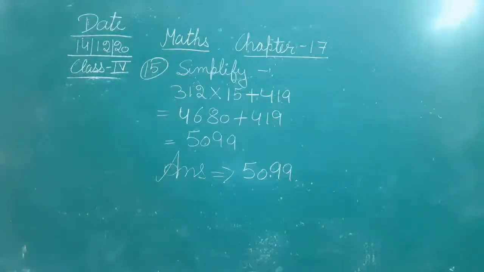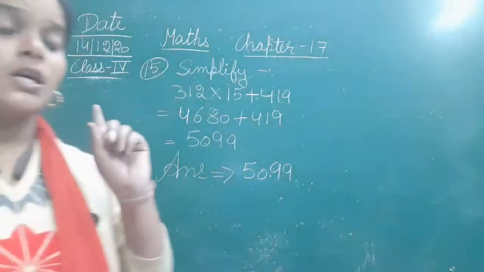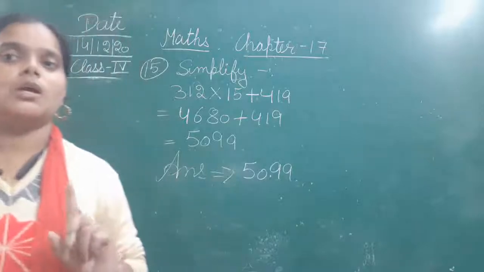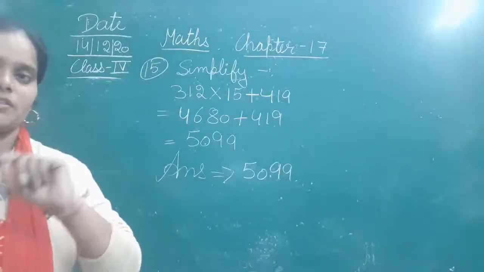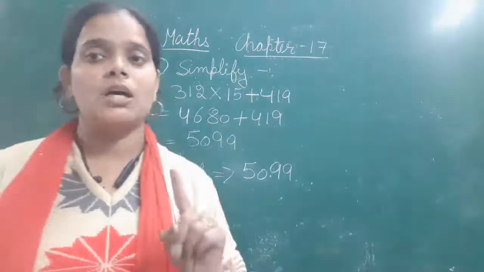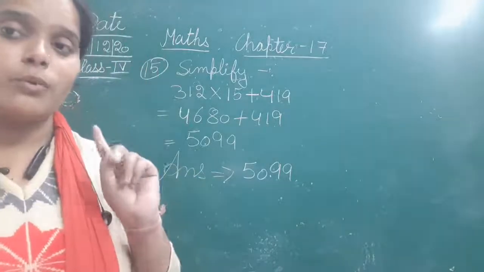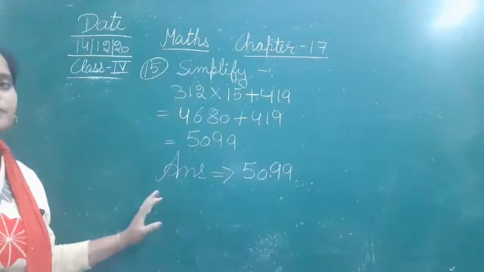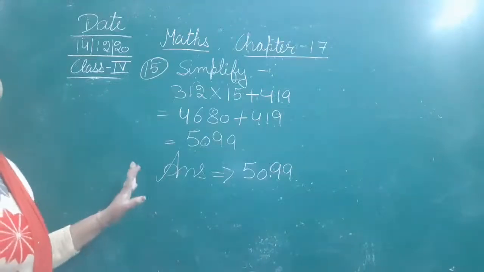Just remember one thing: whenever you do any simplification sum, always follow the DMAS or BODMAS rule. Don't solve by directly doing multiplication and division. Always use the DMAS or BODMAS rule. Clear? So this is the solution of question number 15 from your chapter number 17.